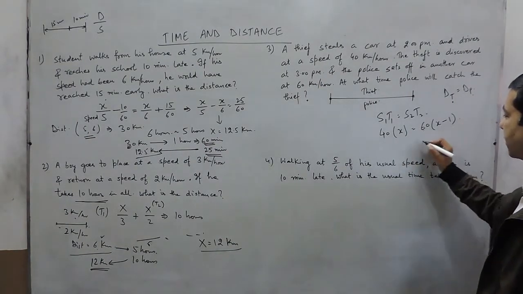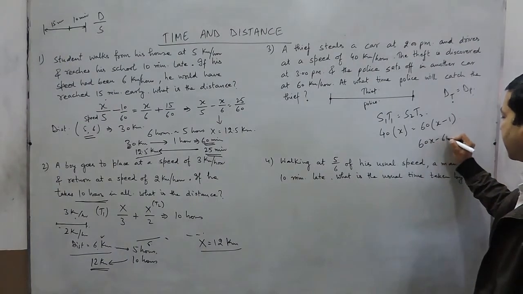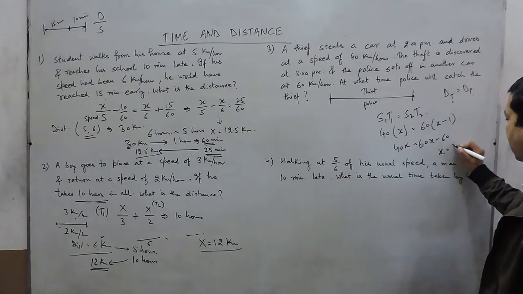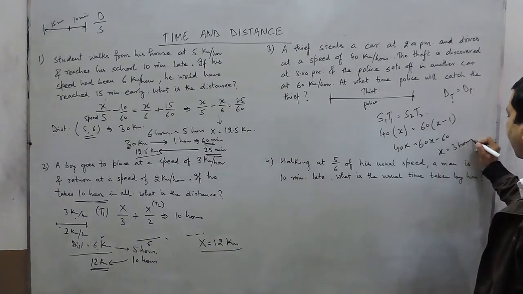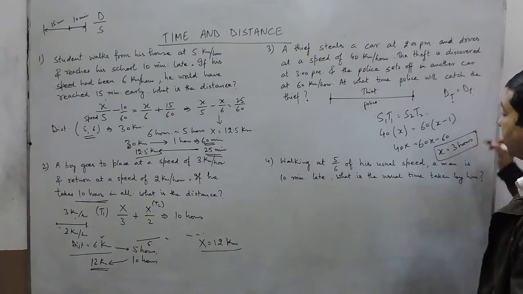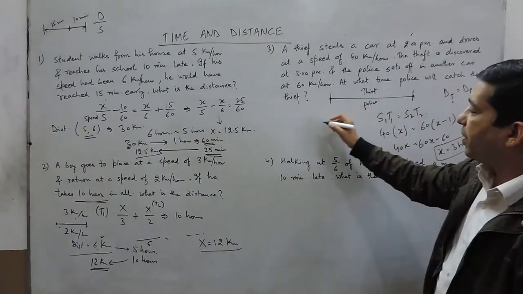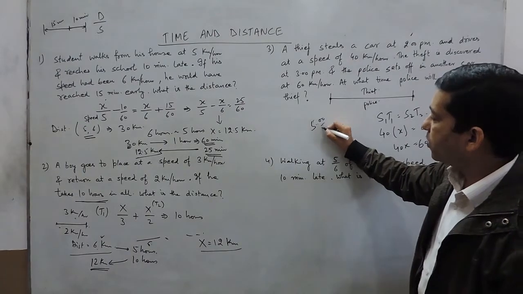Once we calculate this, 60x minus 60 is equal to 40x and the value of x comes to be 3 hours. It means that the thief is running for 3 hours. He starts at 2 o'clock. It means at 5 o'clock the policeman will catch the thief.